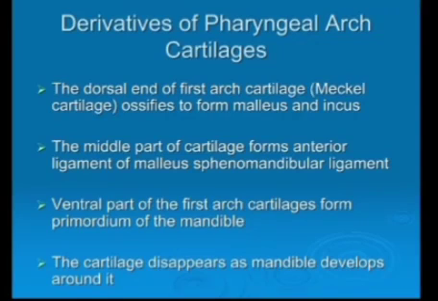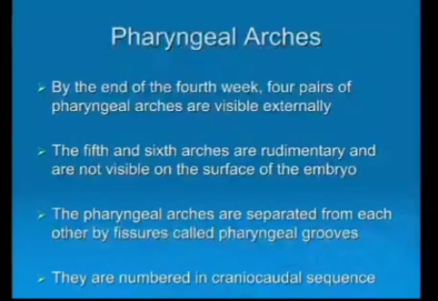Derivatives of pharyngeal arch cartilages. The first pharyngeal arch cartilage becomes elongated. The dorsal end of the first pharyngeal arch cartilage, which is known as Meckel's cartilage, ossifies and forms the malleus and incus, which are two of the three ear bones. The fifth and sixth arches are rudimentary and are not visible on the surface of the embryo.